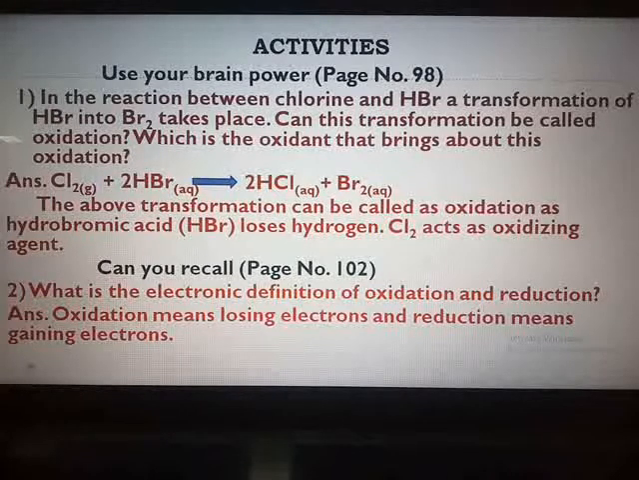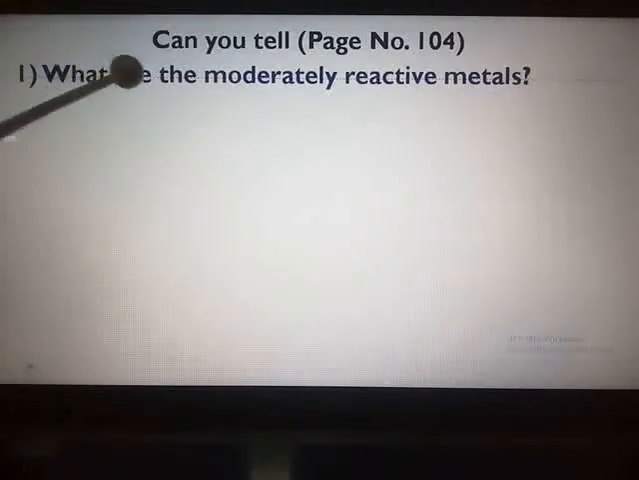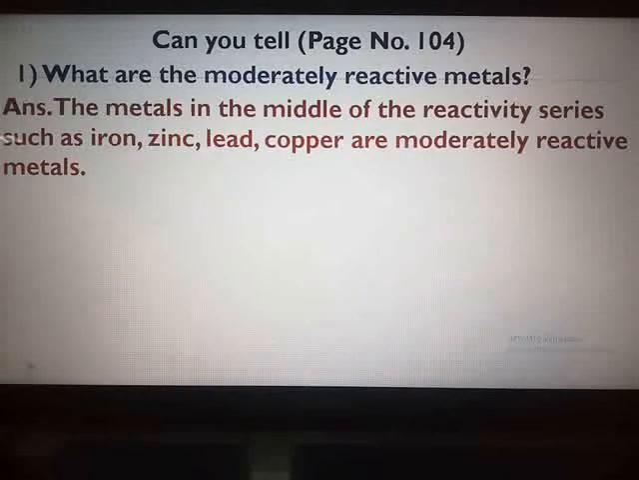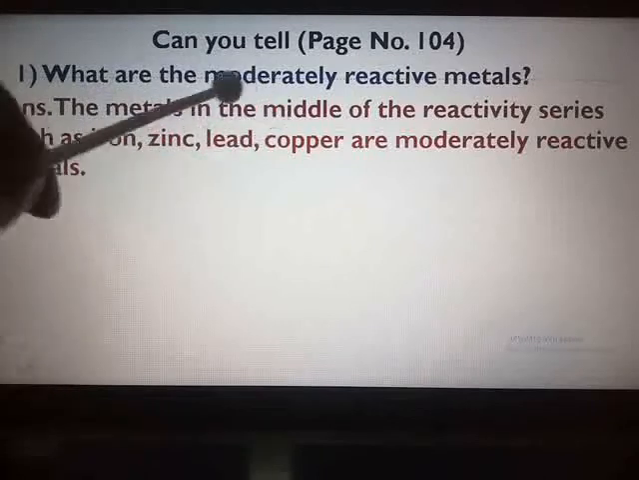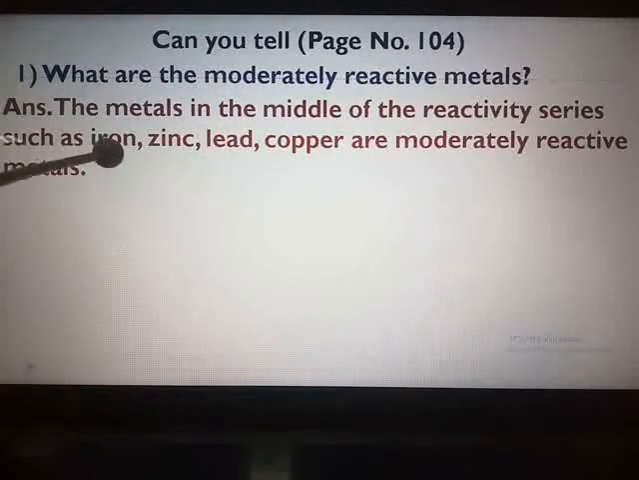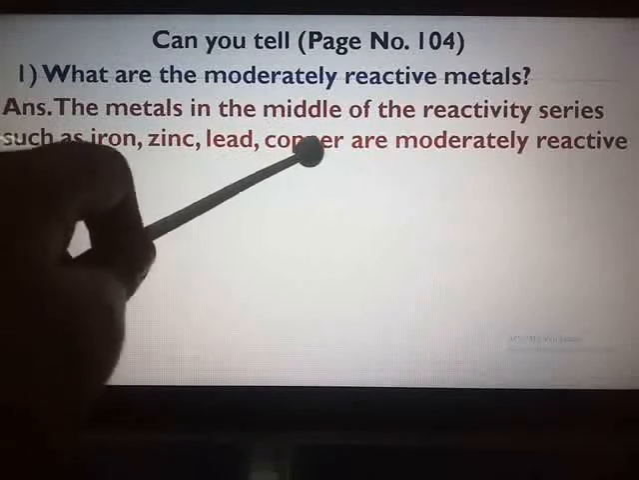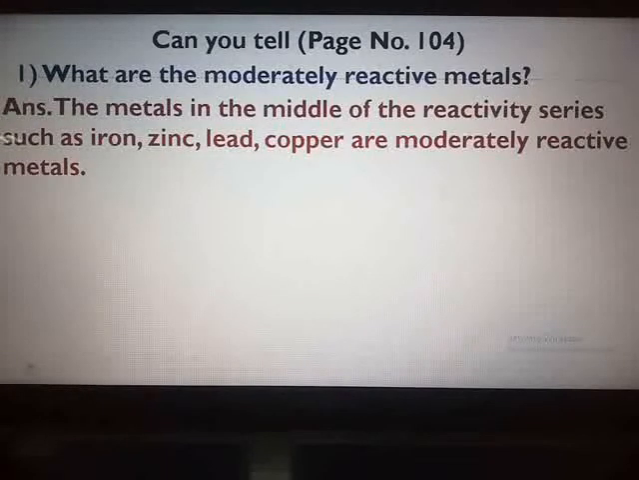Now if you see page number 103, there are no activities to be discussed. Page number 104, you have towards the end of the page, can you tell what are the moderately reactive metals? Right below that activity, in the last paragraph of that page, very first line, you have the answer. The metals in the middle of the reactivity series such as iron, zinc, lead, copper are moderately reactive metals.